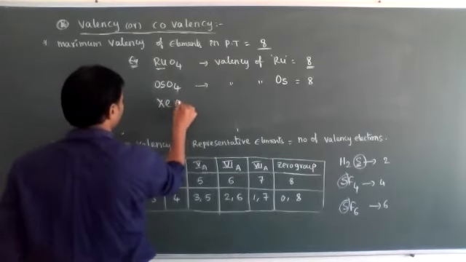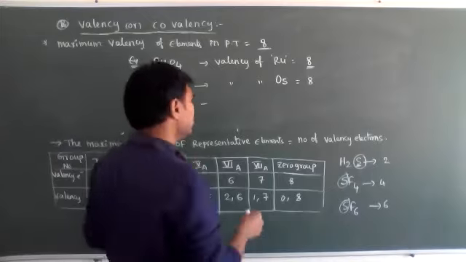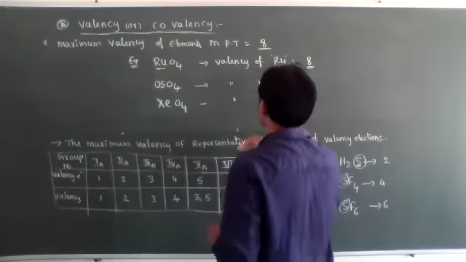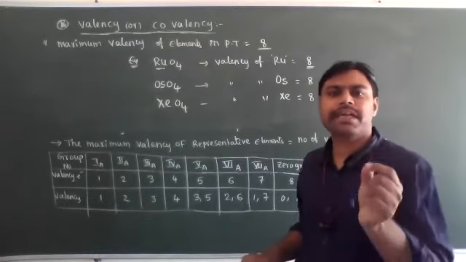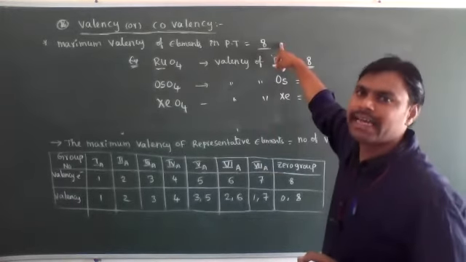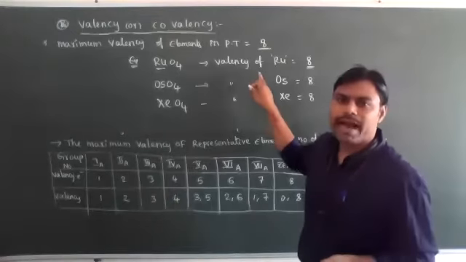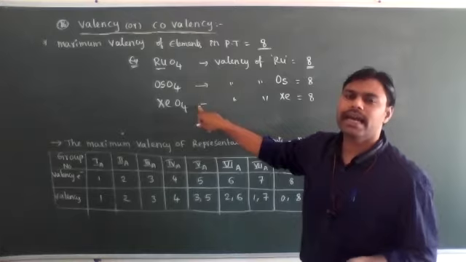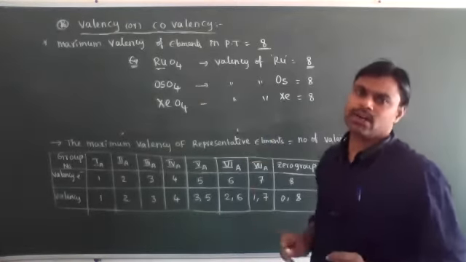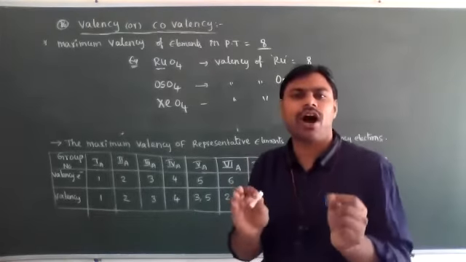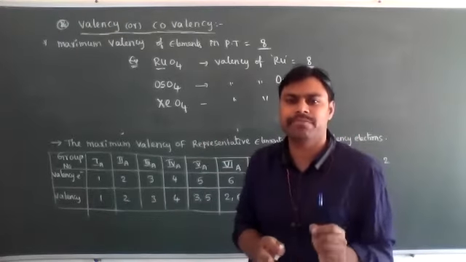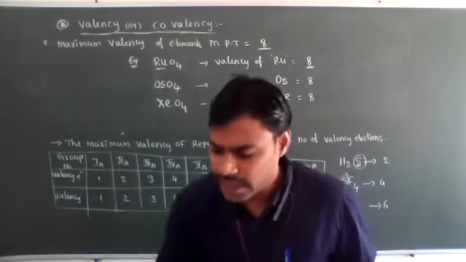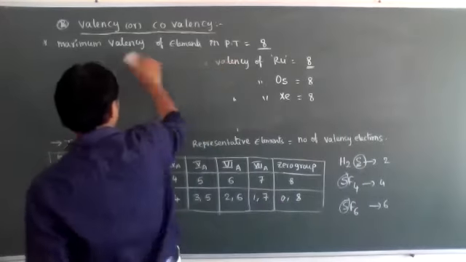Now XeO4, xenon tetroxide. In xenon tetroxide, the valency of xenon is equal to 8. That's why the maximum valence in the periodic table is 8, dear students. A few examples: maximum valence 8 is shown by ruthenium tetroxide, osmium tetroxide, and xenon tetroxide. So the valency or covalency is not fixed, it is a variable property. It changes depending on the nature of the element present in a compound. I will give you a few examples also.